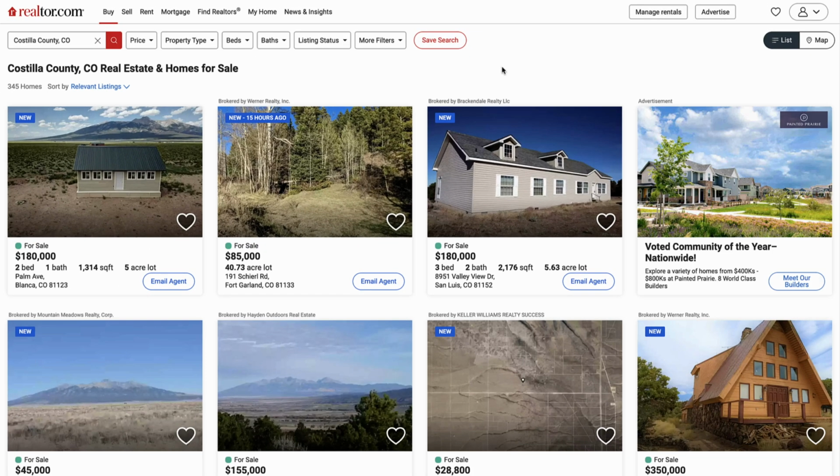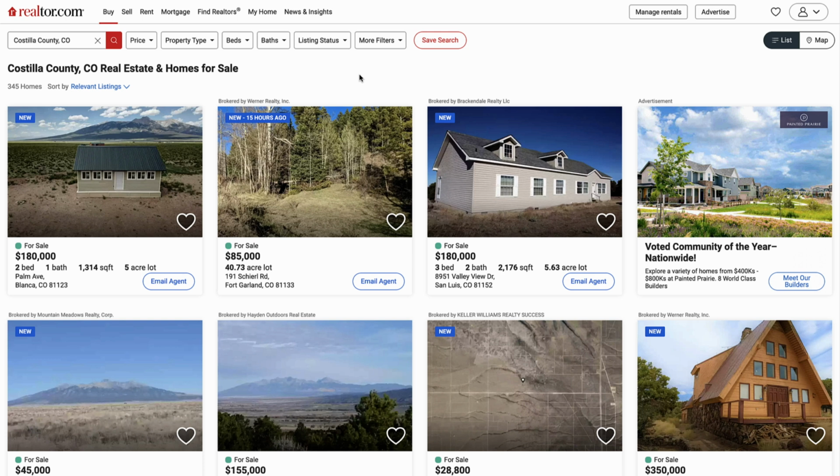Now, one thing about Realtor.com is that it works a little bit different fundamentally than Lands of America does, because Realtor.com is all MLS listings, whereas Lands of America, not necessarily. There can be a lot of individual investors and landowners listing their stuff on that site. So you're going to find usually some different types of listings in sold comps here. Realtor.com is also generally better for finding sold comps, because most of these are going through the MLS. So they're going to come from that system, and those records are actually going to be there.